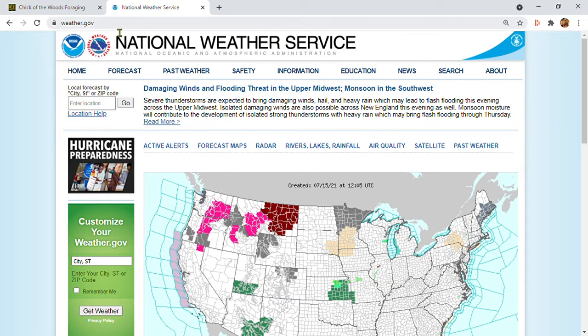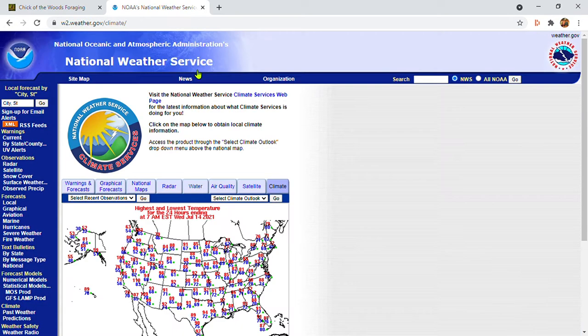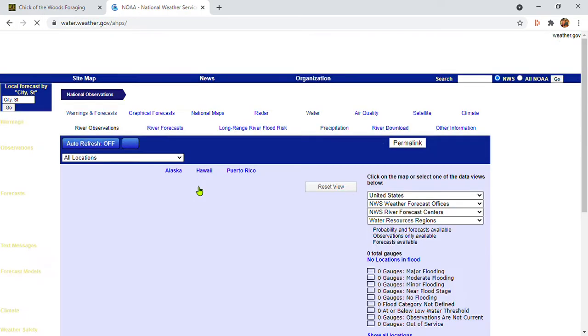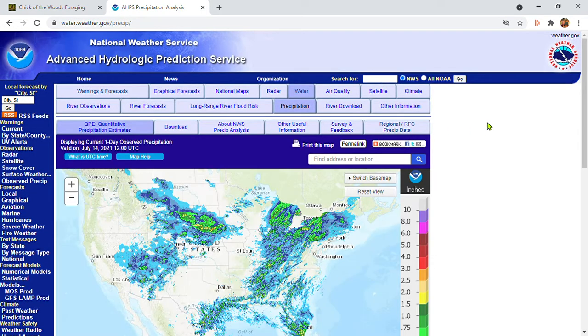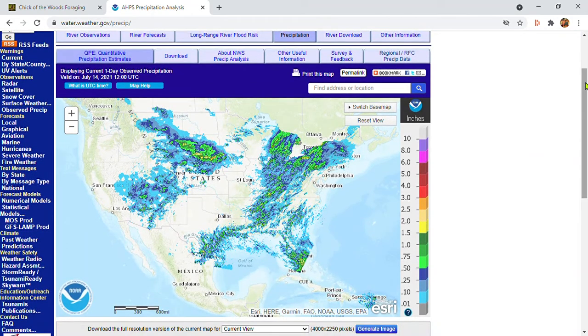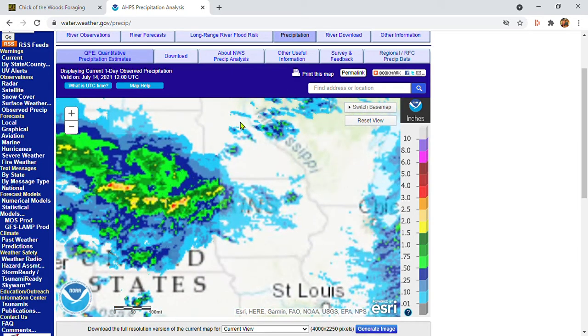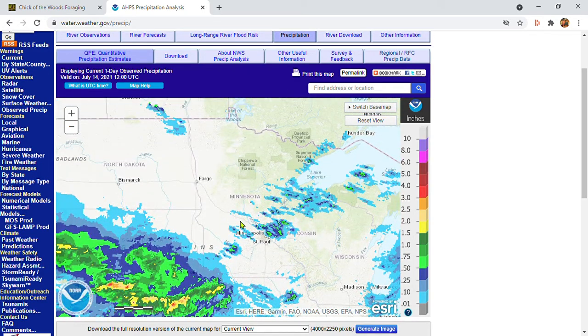Start out by going to water.weather.gov. Click on the Past Weather tab, Water, and then Precipitation. This image is showing you how much rain has fallen so far today. I'm going to scroll into Minnesota here.